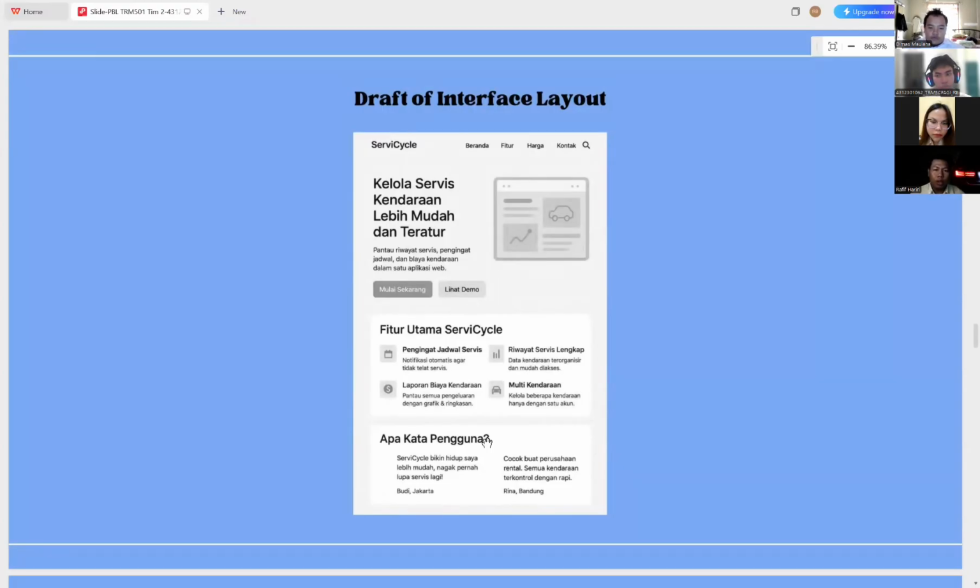Okay, for the Service Cycle page, there are the main features of Service Cycle. Then there are contact, prints, and so on. Next.